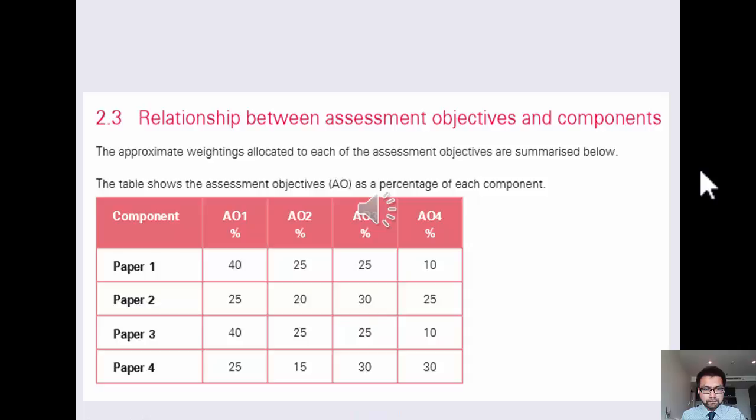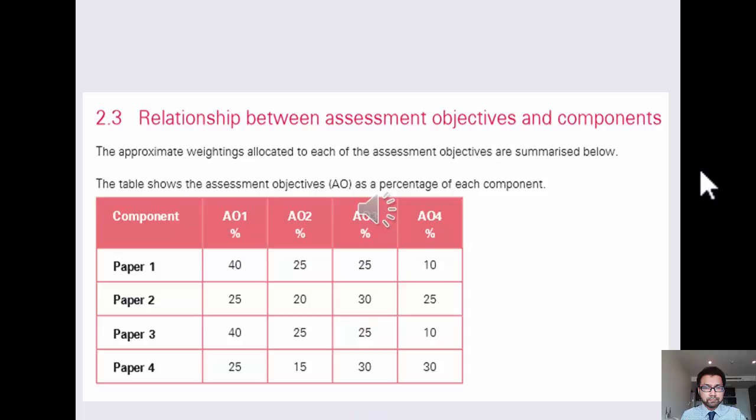Now this shows a relationship between assessment objectives and the actual components. So within your individual exam papers, paper 1, the AS level paper 1, you can see that for the multiple choice, they are testing your knowledge and understanding to a much greater amount, and very little opportunity for them to really test your evaluation skills.